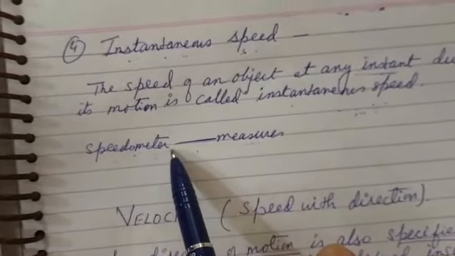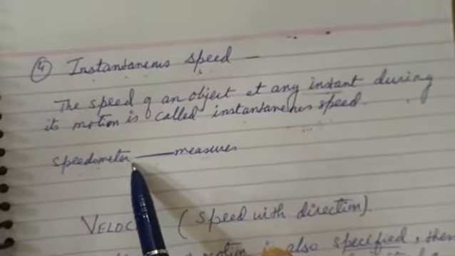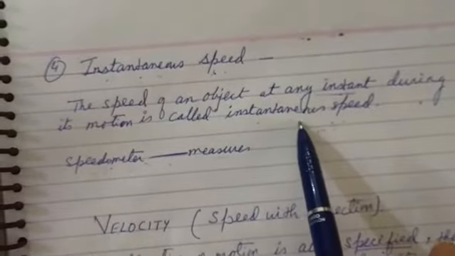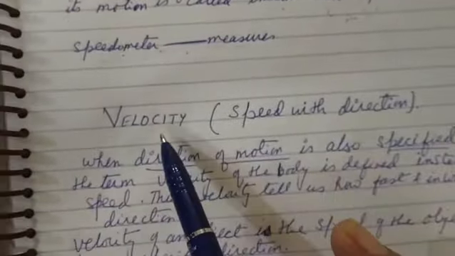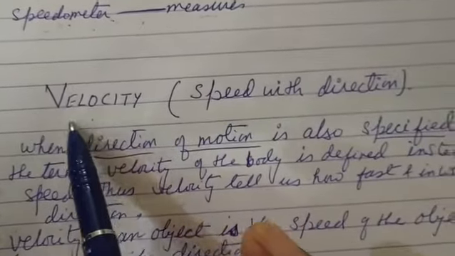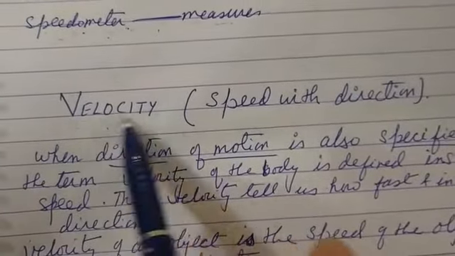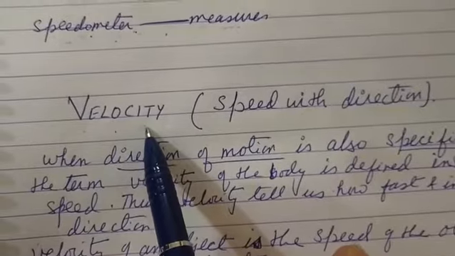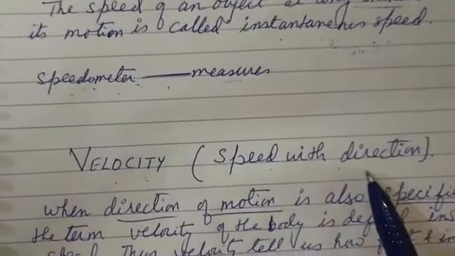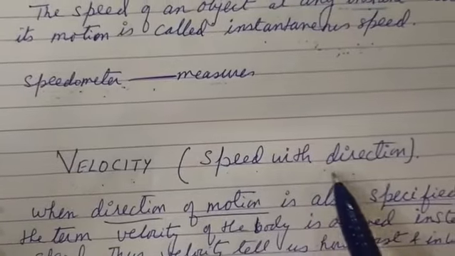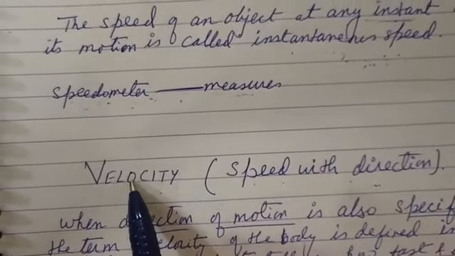From there we can see when the speed increases, decreases, or what is the speed of the vehicle at that particular instant. Now come to our next topic, that is velocity. So what is velocity? Speed with direction. If we say the speed along with the direction, that is known as the velocity.